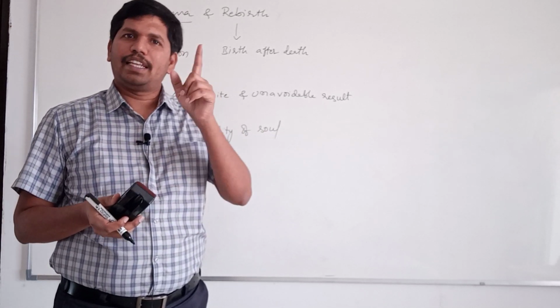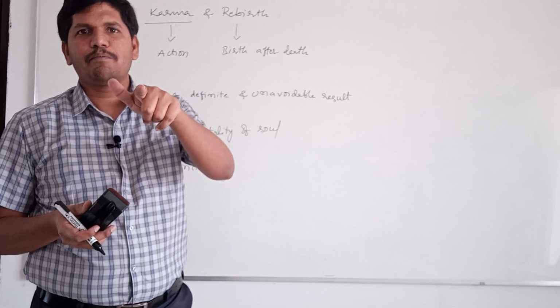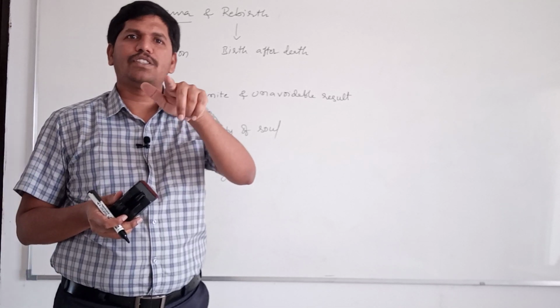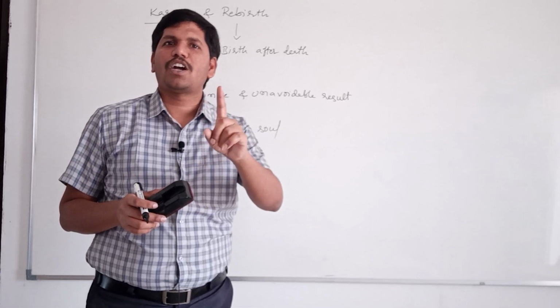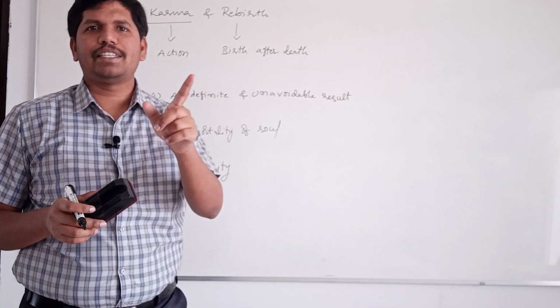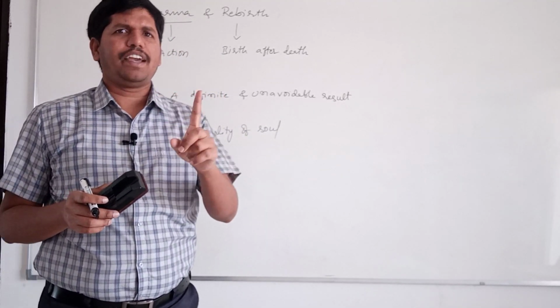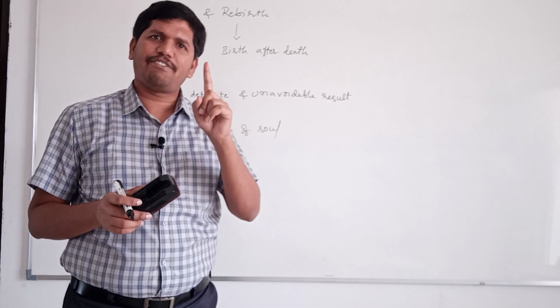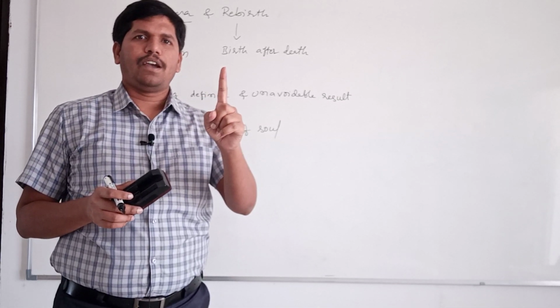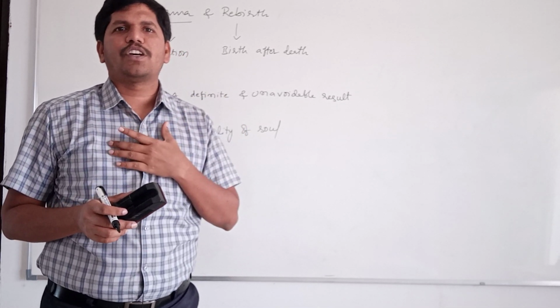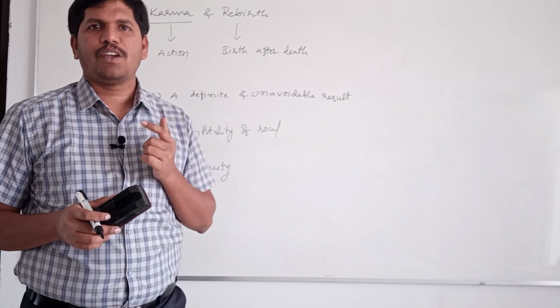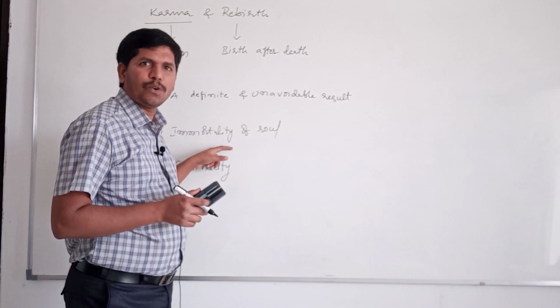That's why in the next janma he has to receive the punishment or the rewards. So it is not possible to avoid the results. To each and every action there will be one definite result, and it is not possible for us to avoid that result. Why? Because the soul is immortal.